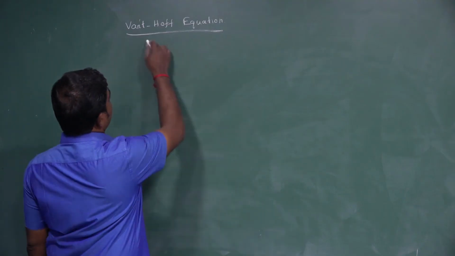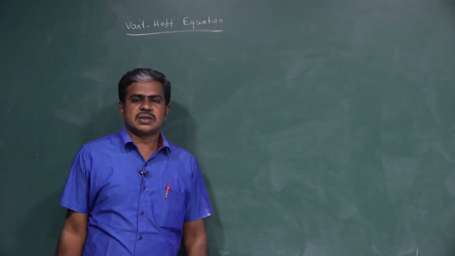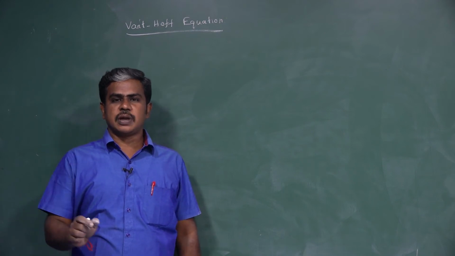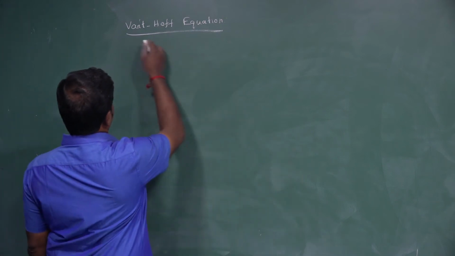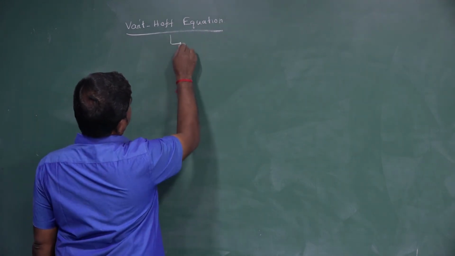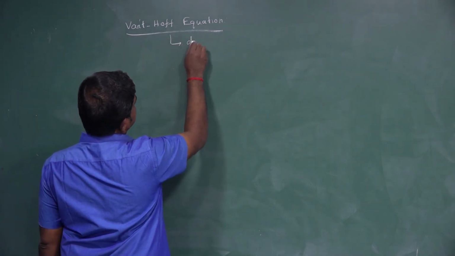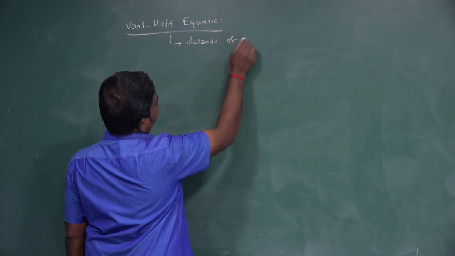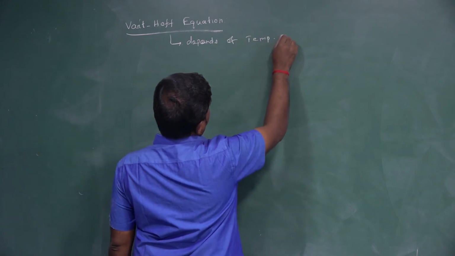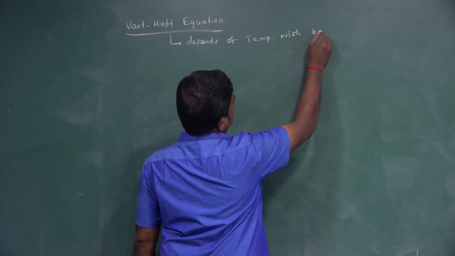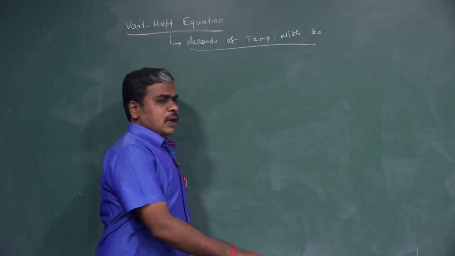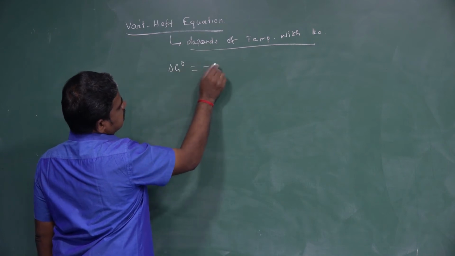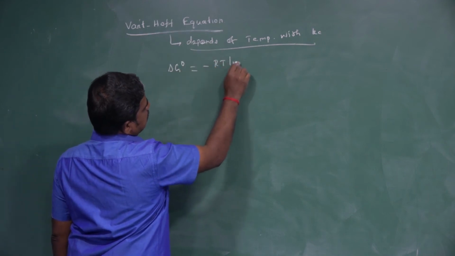Now, we take the van't Hoff equation. The van't Hoff equation explains the temperature dependence of the equilibrium constant. According to the van't Hoff equation, we may determine the temperature dependence of the equilibrium constant, that is Kc. Now, we take the thermodynamic equation, that is delta G naught equals minus RT ln K.